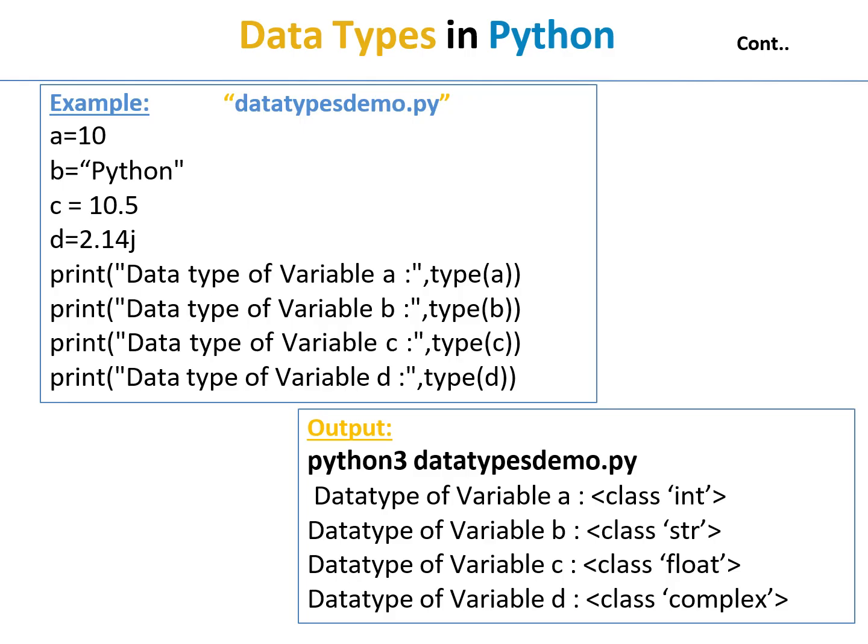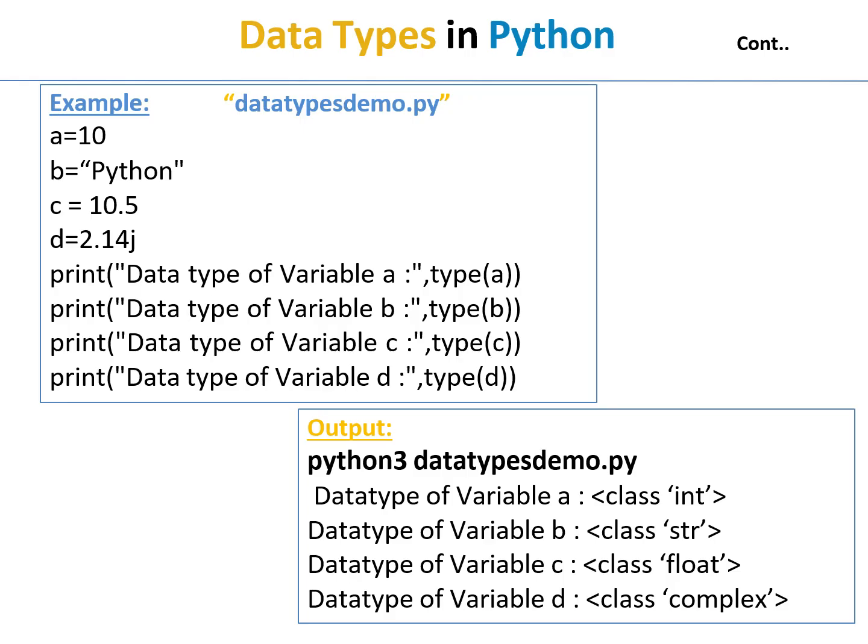The program starts with a equal to 10, b equal to "Python", c equal to 10.5, and d equal to 2.14j. The print statement prints the data type of variables a, b, c, and d. Here type(a), type(b), type(c), and type(d) are used to print the type of each variable. We want to see the output of this data types demo.py.